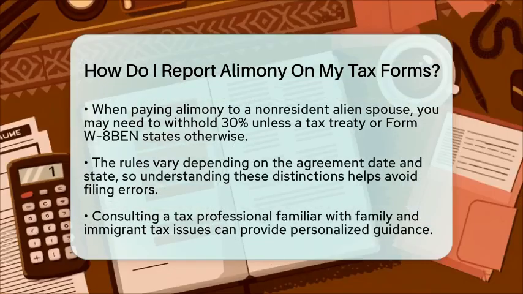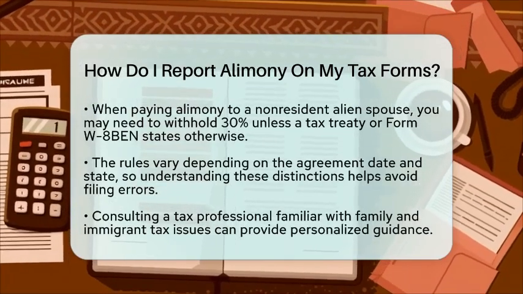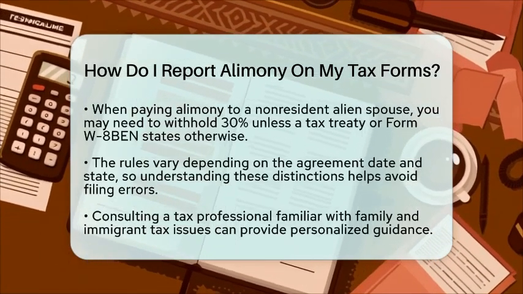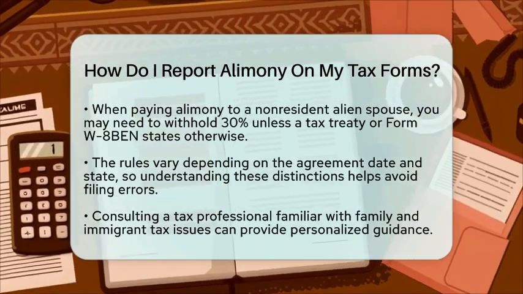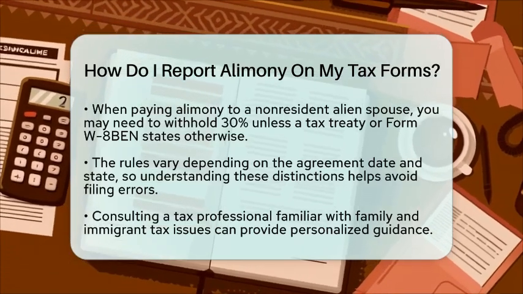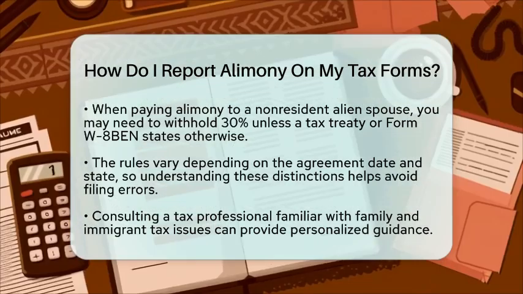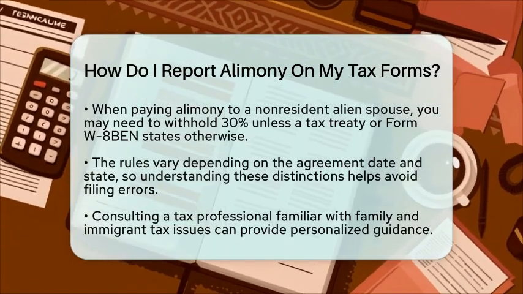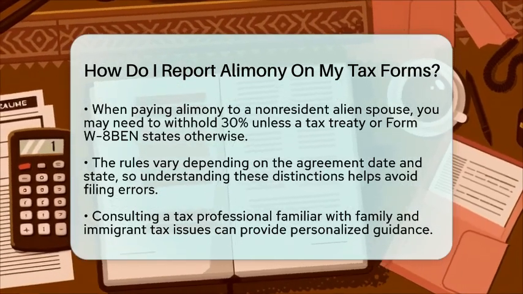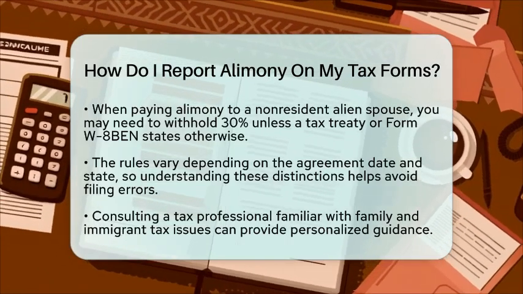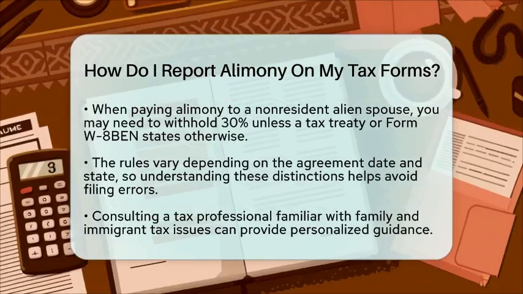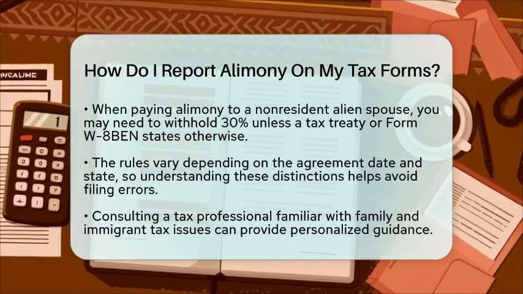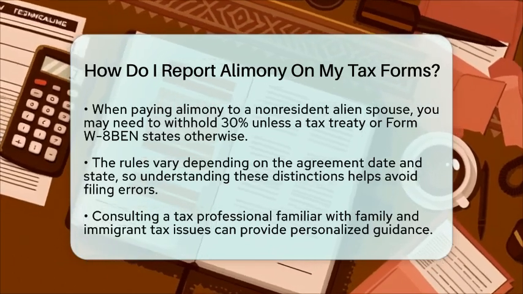Providing the Social Security number or individual taxpayer identification number of the spouse receiving alimony helps avoid penalties. If you pay alimony to a non-resident alien spouse, you may need to withhold 30% of the payment unless a tax treaty or Form W-8BEN exempts you. Knowing these rules helps you stay compliant and avoid surprises when filing your taxes.